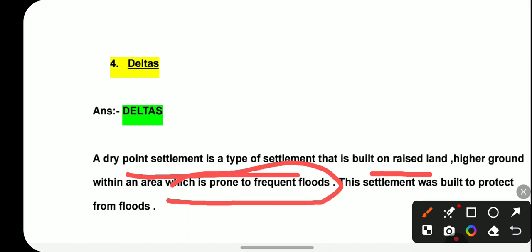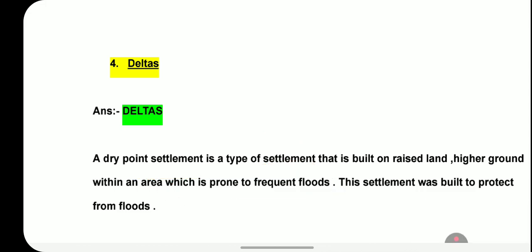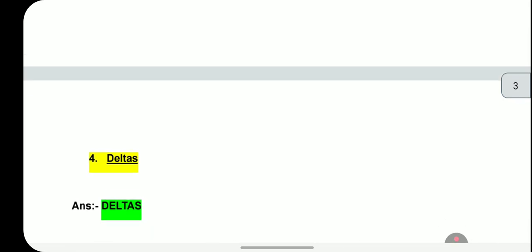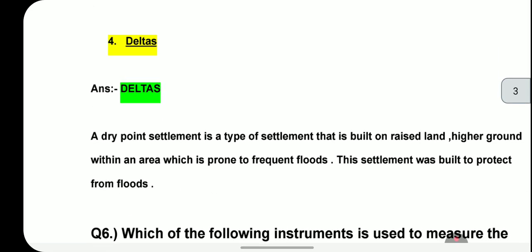So basically, suppose this is a flood-prone area, so the settlement will be somewhere higher, so that the flood will not be able to reach there. So it's a kind of dry point settlement. So dry point settlements are common in delta, option 4.